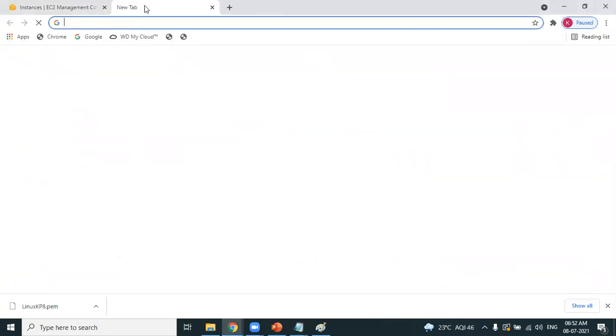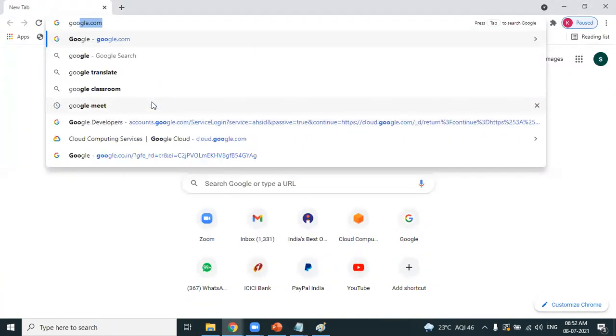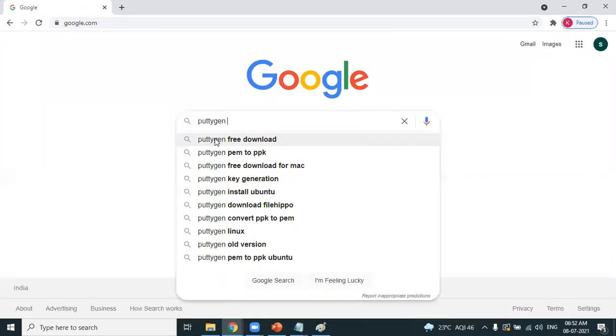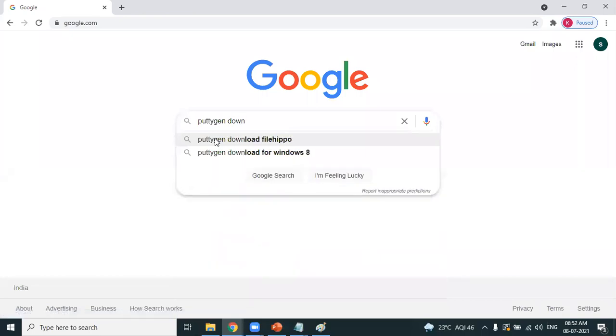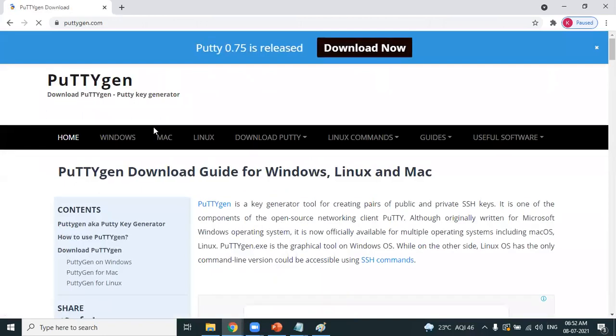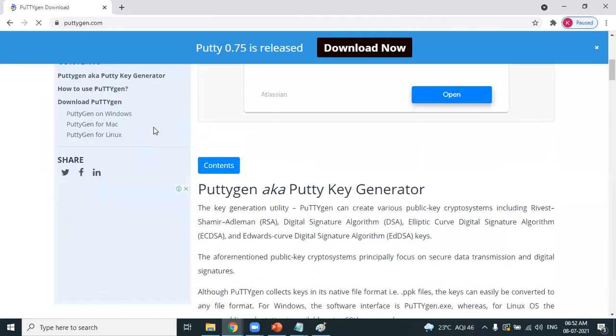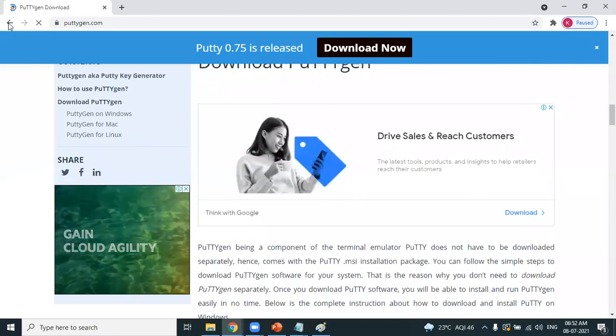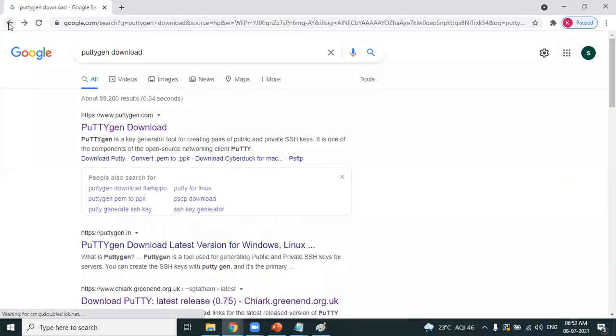So how to download PuttyGen? As usual, go to Google and search for PuttyGen download. The best site is chiark.greenend.org.uk.